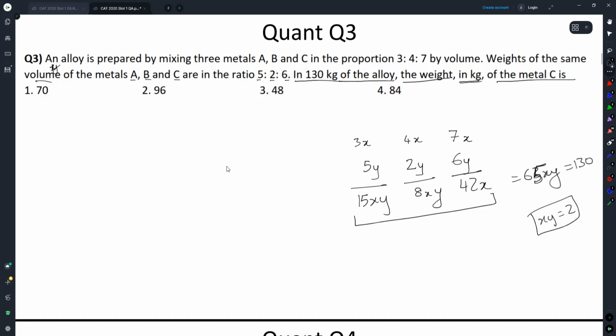Finally, what they asked me is weight in kg of metal C, or 42xy. 42xy. So the answer will be option 4, 84. I hope you have seen such questions earlier, and thereby be quick to jump to 15, 8, 42. This is 65 units, which is equal to 130. So 42 should be equal to 84. This is all the solving writing that should be done when you're taking the exam. But for explanation purposes, if you want to write it down in ratio terms, you can of course go ahead and do that. Is this understandable? May we move?